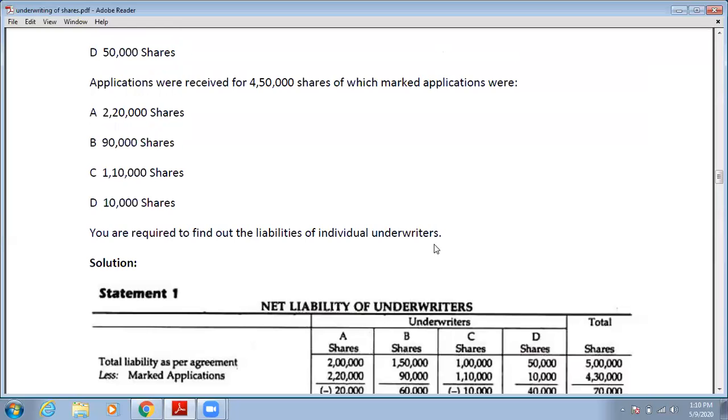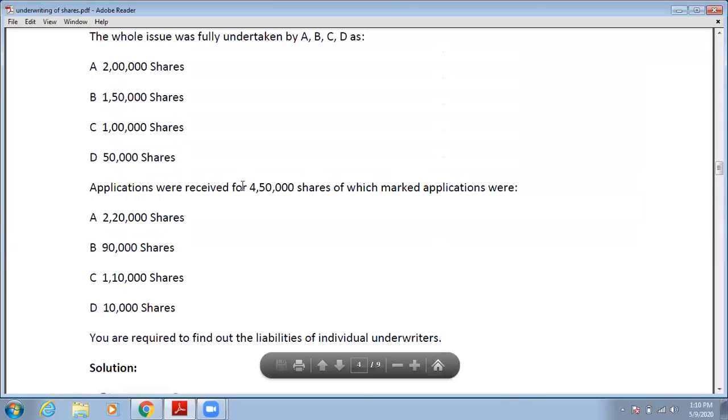Now see, the company received applications for 4,50,000 shares, and the marked applications from it are 4,30,000. If we add up all the marked amounts, the resultant amount will be 4,30,000. That means in 4,50,000, 4,30,000 is marked application. So the remaining 20,000 is unmarked application. There are two types of applications, marked and unmarked. Total application is 4,50,000, marked is 4,30,000, then unmarked is 20,000.